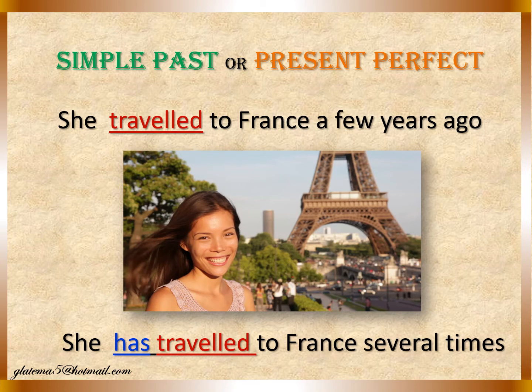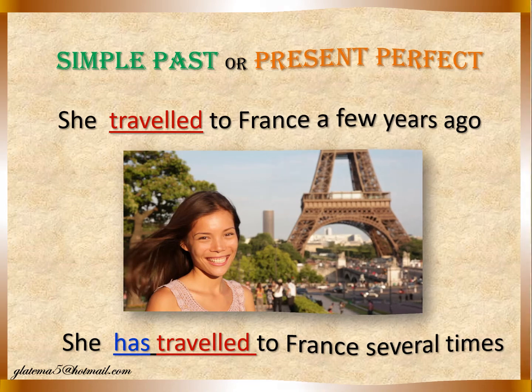Then we have another sentence. She has traveled to France several times. Okay, so it means that she did that action on repeated occasions. So she did it once, and a second and third time in a year she traveled to that country.